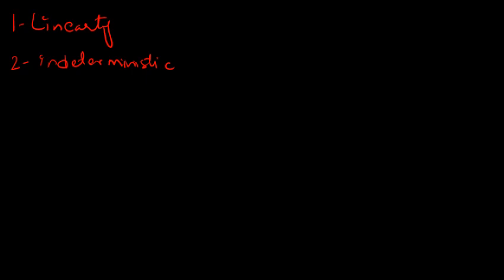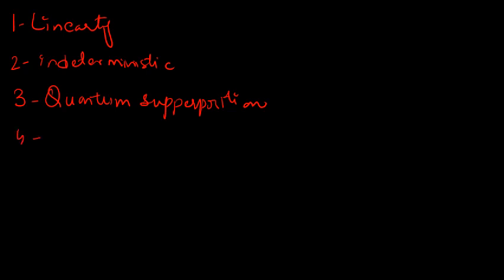Thirdly, we will discuss quantum superposition. And fourthly, we will discuss complex numbers, and how complex numbers are a necessary part of quantum mechanics.